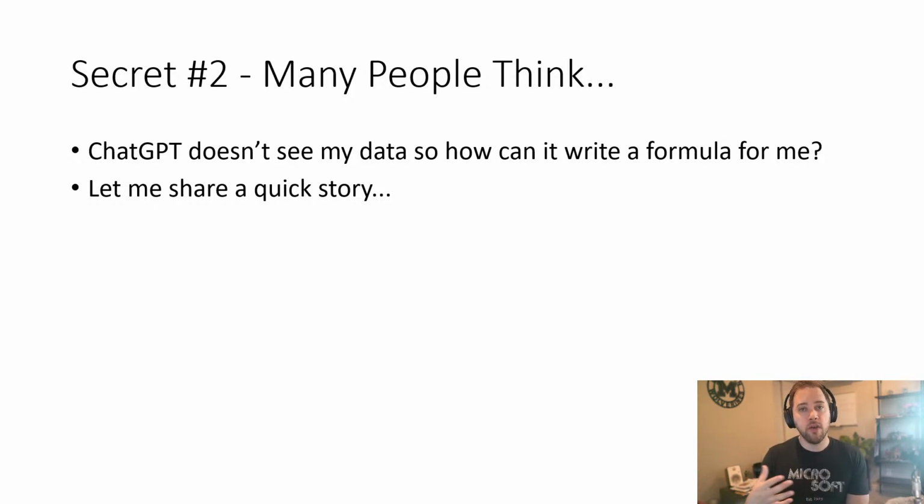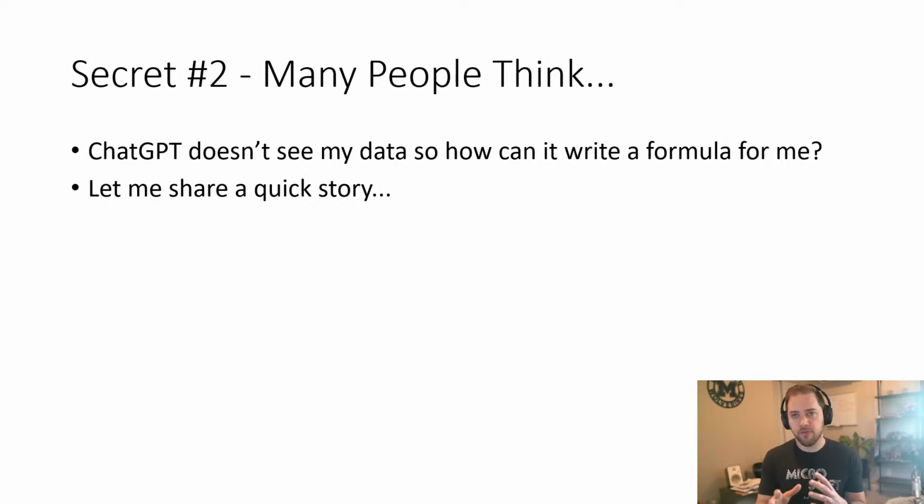So as you saw with our examples a minute ago, it was just putting in cell references for me, right? D2 through D100 or whatever it is, right? It wasn't actually providing exact numbers for me. And that's where ChatGPT can become a little bit tricky, right? So it can't see your data. So how can it actually write a formula for me?